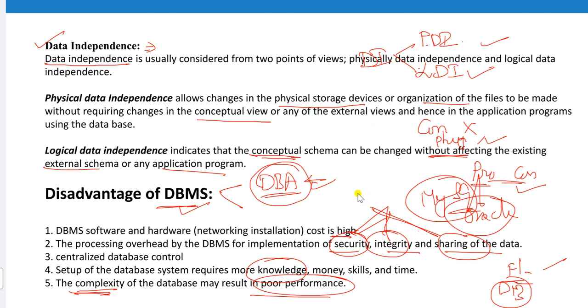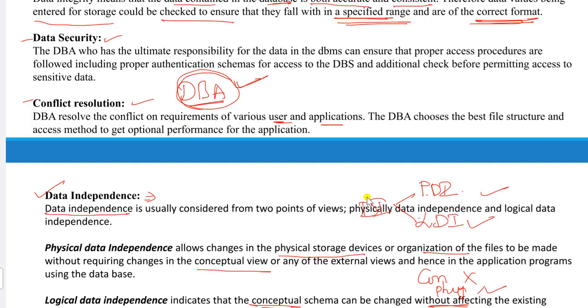This class is about the functions, advantages and disadvantages of DBMS. This is around a 7 to 8 marks question.